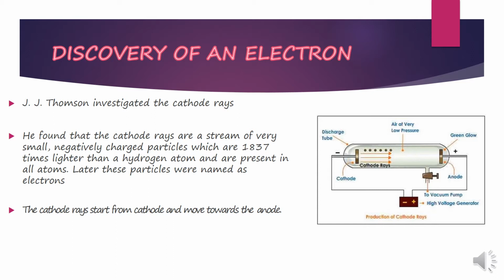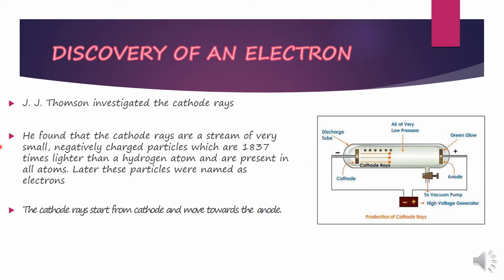So after some time it was described that the atom can be further divided into subatomic particles, and these three subatomic particles are electron, proton and neutron. Electrons are present in the extranuclear part of an atom, and the protons and neutrons are present inside the nucleus. Now we are going to learn about the discovery of electron.